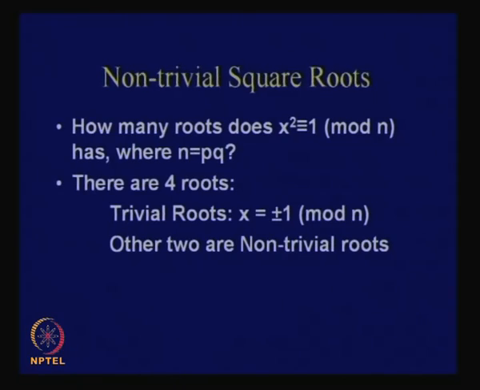Now you remember something called the Chinese remainder theorem, right. If I apply the Chinese remainder theorem, I can get 2 more roots.